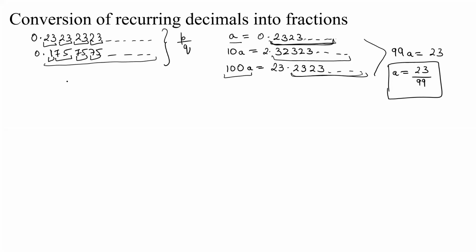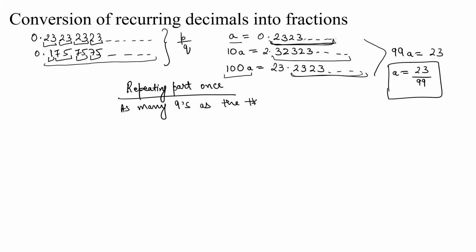So for any number where the whole part after the decimal repeats, in order to convert that into a fraction, you write the part that is repeating once and you divide that with as many nines as the number of digits that are repeating.